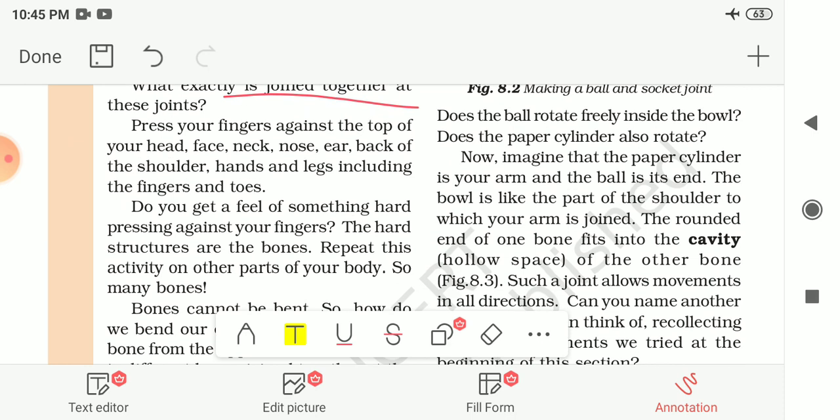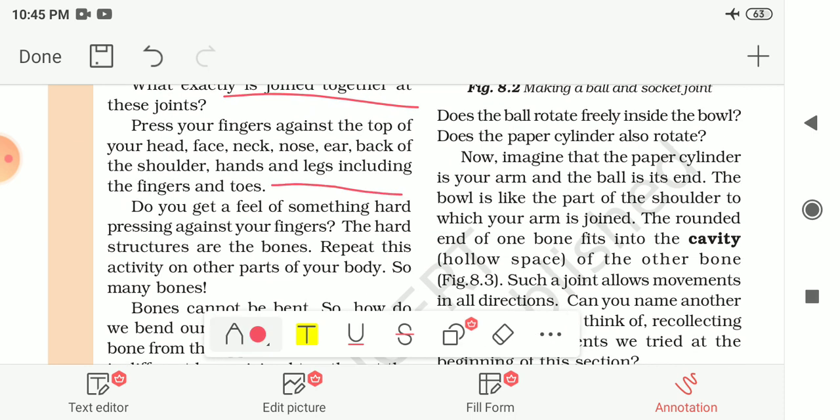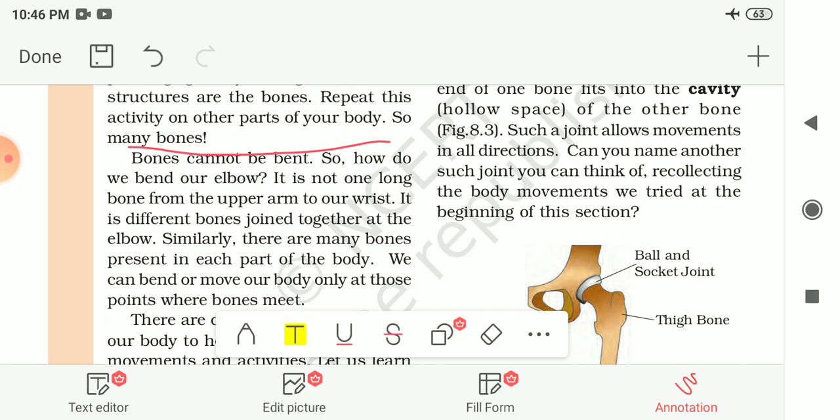For that, place your fingers against the top of your head or face, or you can also press against the neck, nose, ear or back of the shoulder, then hands and legs, including the fingers and toes also. Did you get a feel of something hard pressing against your fingers? Those hard structures are the bones. Repeat this activity on the other parts of your body. You will find that there are so many bones.